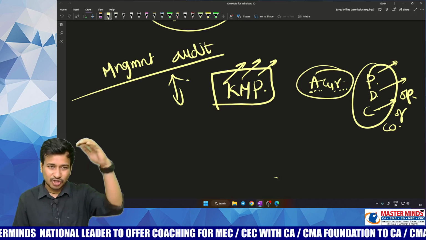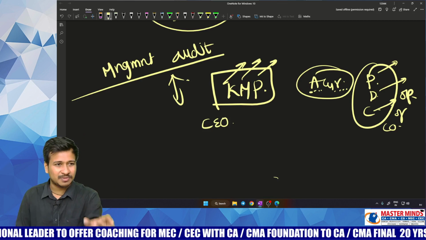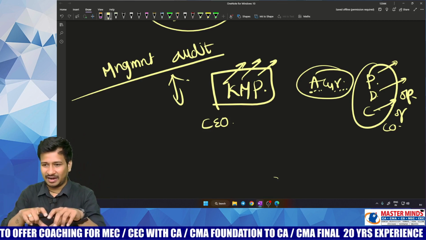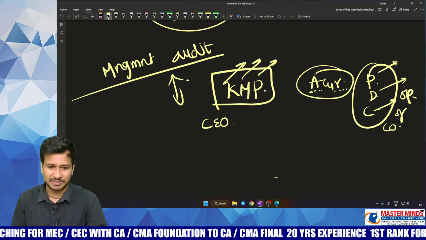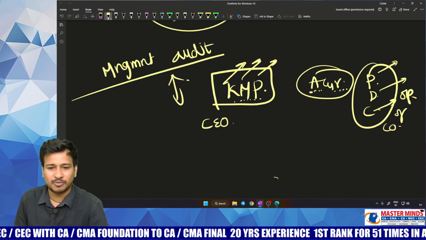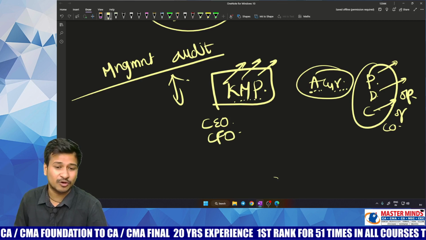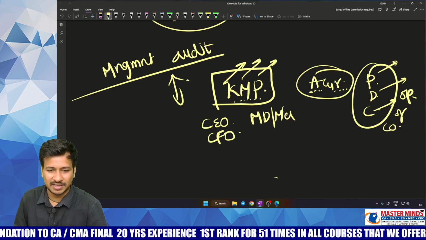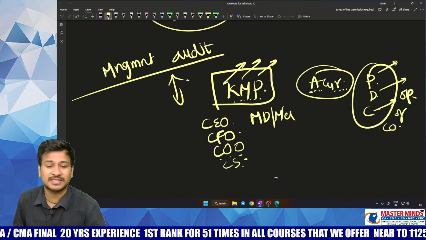Something like the top level management: to tell you the hierarchy of management, you will know top level management, middle level management and the final level, that is bottom level management. Coming to top level management, generally we call these people KMP, where you have CEO, Chief Executive Officer, CFO, Chief Financial Officer, MD, Managing Director or Manager, or even COO, Chief Operating Officer, CS, Company Secretary, etc.